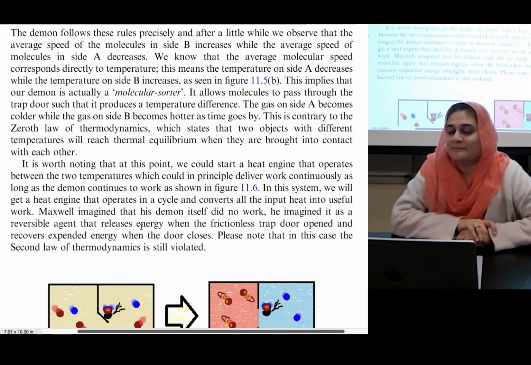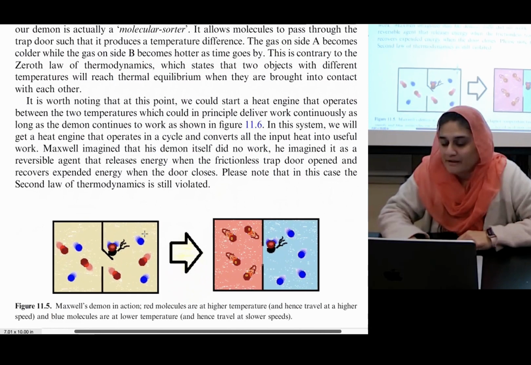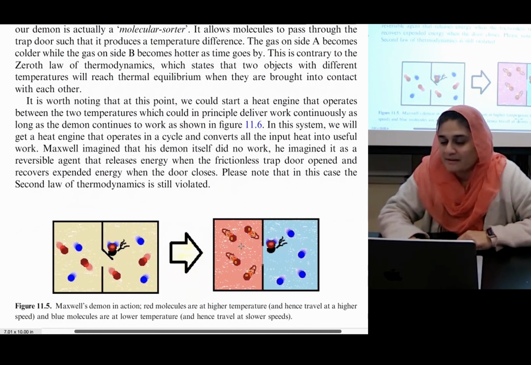Good. Moving on. We know that the average molecular speed corresponds directly to the temperature. This means the temperature on side A decreases while the temperature on side B increases, as in figure 11.5b. Right here. Right? So this side got hotter and this side got colder.